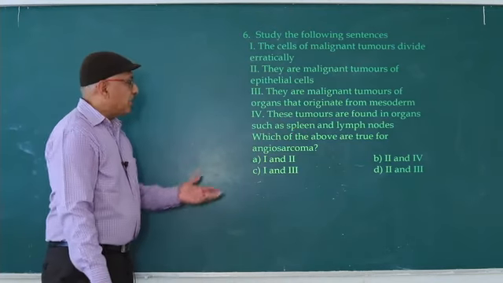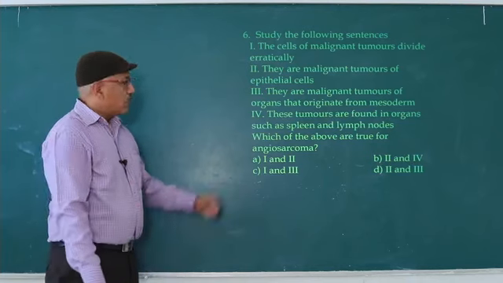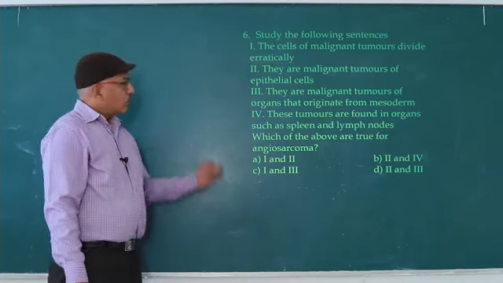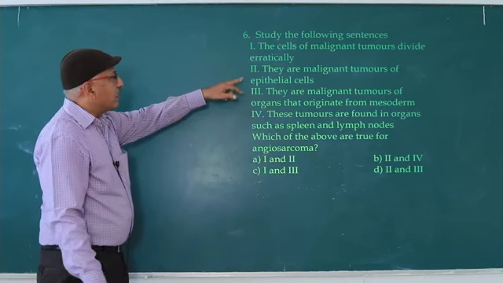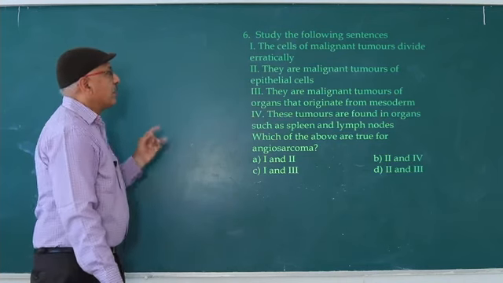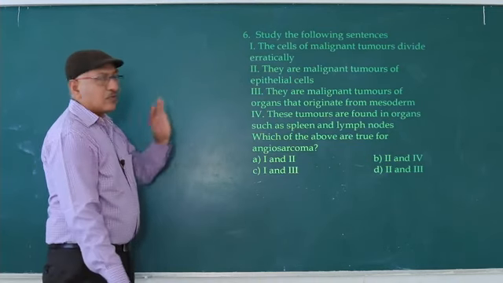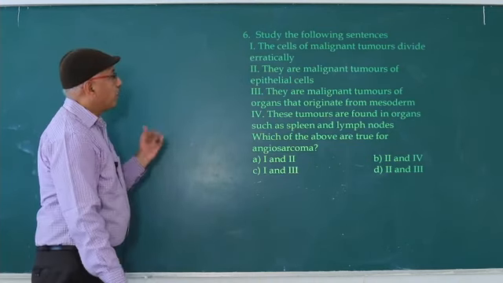angiosarcoma. What is angio? Angio means blood vessel. Sarcoma: cancer to connective tissue is known as sarcoma. But here the second option says epithelial cells. Cancer to epithelial cells is known as carcinoma. That's why the second statement is wrong.